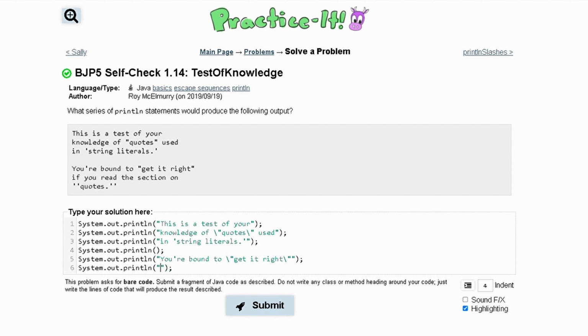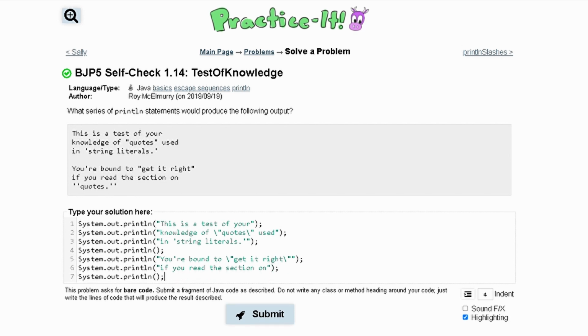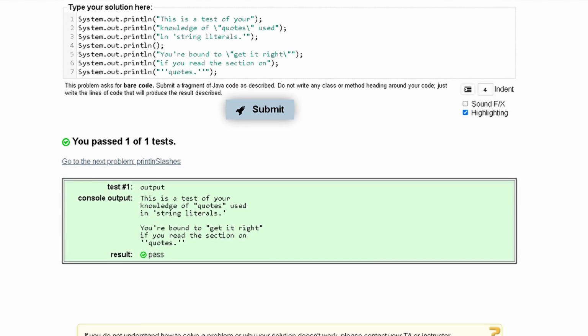need our quotes, and we are simply just going to write what it asks us. If you read the section on, and that's the end for that line. And then we move down to the next line where we're just printing out two single quotes, and then the word quotes, period, and then two single quotes again. And then if we submit this, it passes the test.